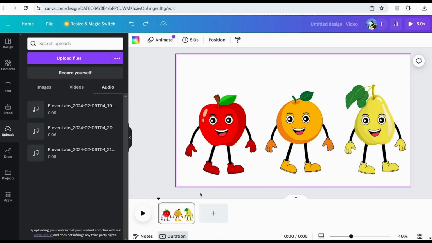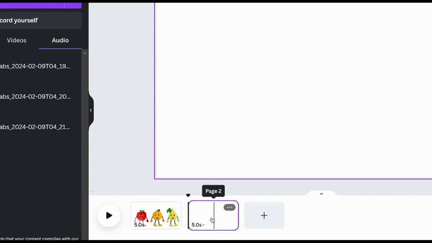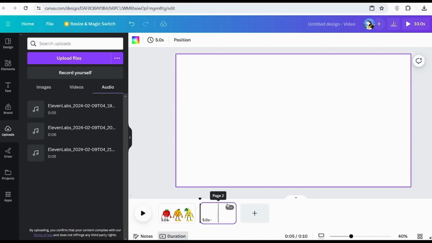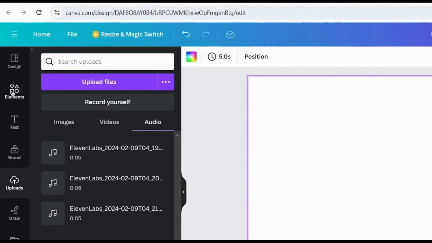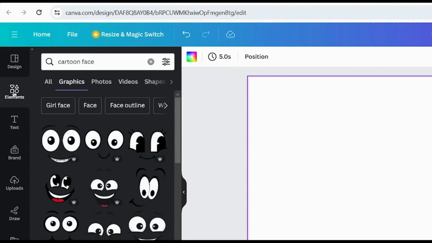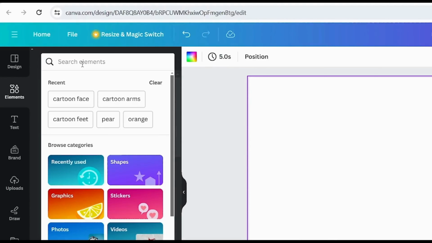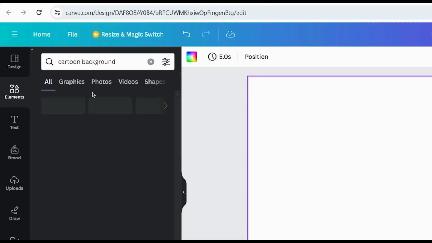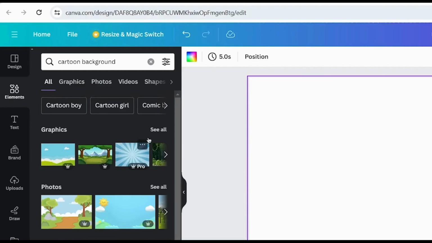Click over here where it says to add a page, so you can have a blank page to start from. So from here, the first thing you need to do is get a background for your animation. So in order to do this, you'd want to come on over to Elements and go to the search bar and then search for the type of background you would want. So in my case, I'll simply search for cartoon background and then click onto where it says graphics.